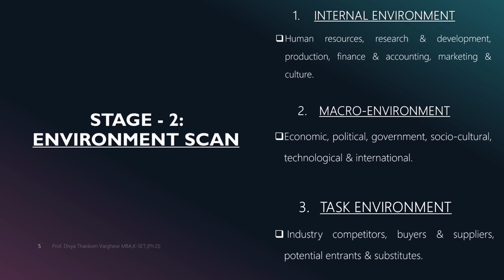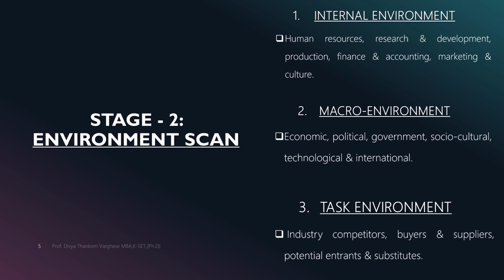The key internal factors include the functional areas of human resource, research and development, production, finance and accounting, marketing, and the overall organization culture. The second is the macro environment. The macro environment includes more general forces that do not directly touch the short-run activities of the organization, but that can and often do influence its long-run decisions.